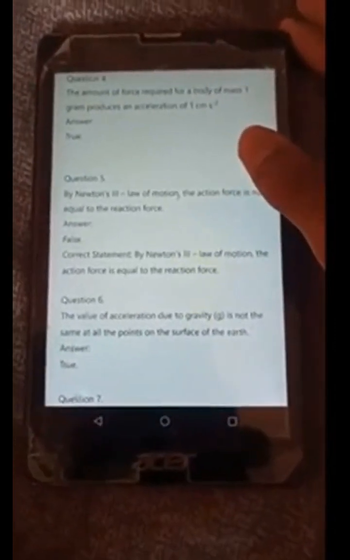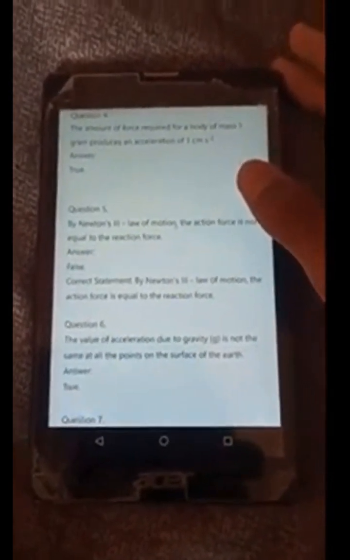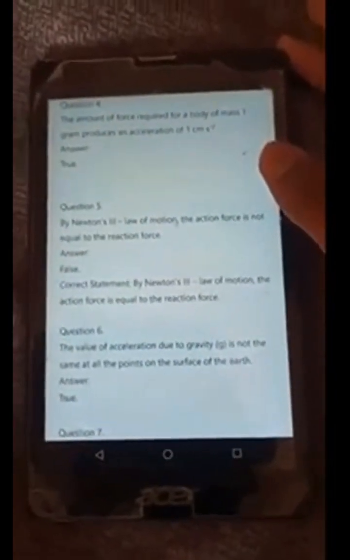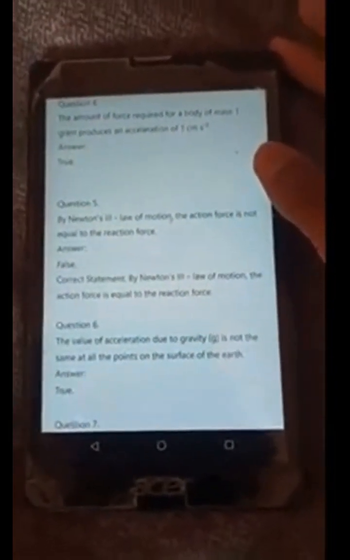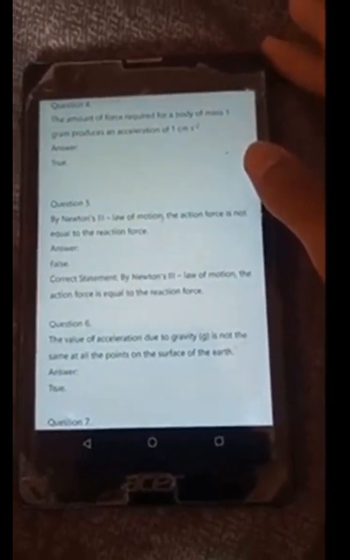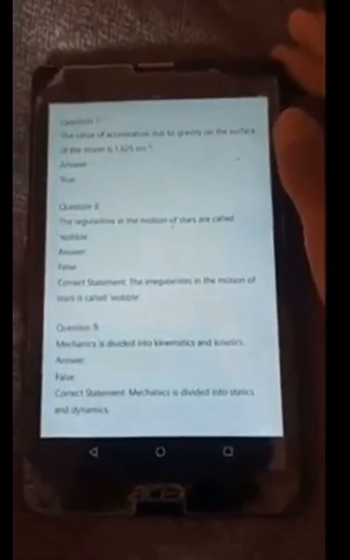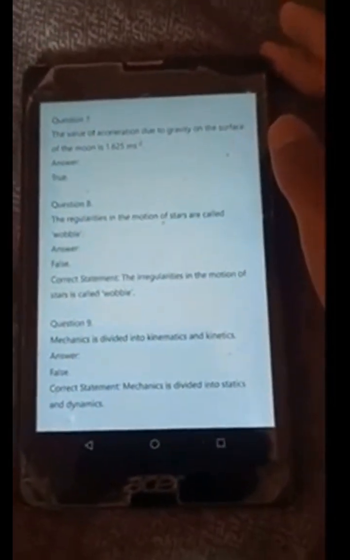The amount of force required for a body of mass 1 gram to produce an acceleration of 1 cm s^-2 is one dyne. True. By Newton's third law of motion, the action force is not equal to the reaction force. False. Correct statement: By Newton's third law of motion, the action force is equal to the reaction force. The value of acceleration due to gravity is not the same at all points on the surface of the earth. True. The value of acceleration due to gravity on the surface of the moon is 1.625 m s^-2.